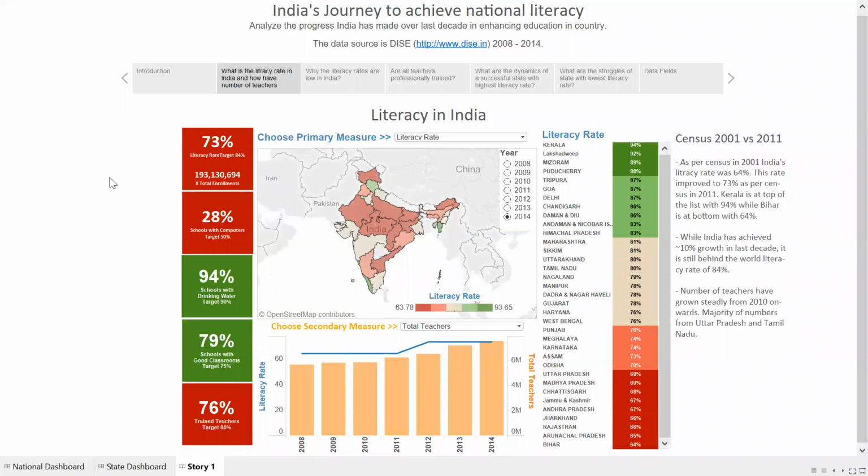On the left-hand side, we have some of the key KPIs to show the progress along with the target. In the event the national KPI is above the target, the box will be green, otherwise the box will become red. We have some of the primary measures to see the performance. The primary measures will be visible in the map as well as in the ranking table. And we can see which state is ranked highest and which state is ranked lowest.